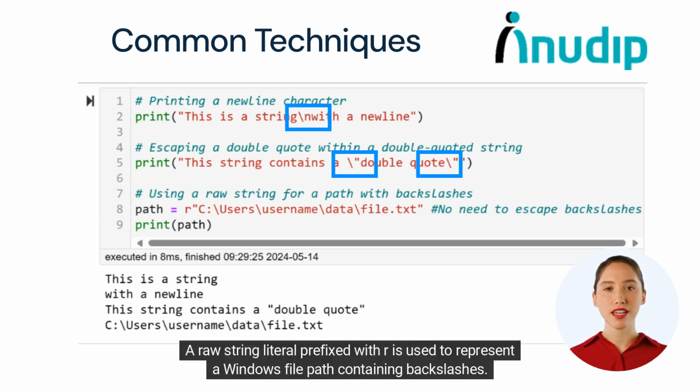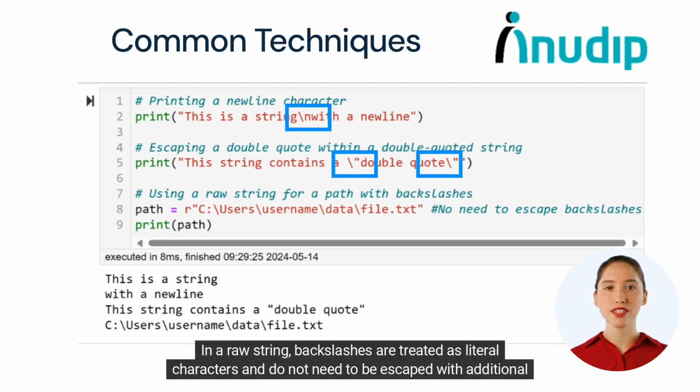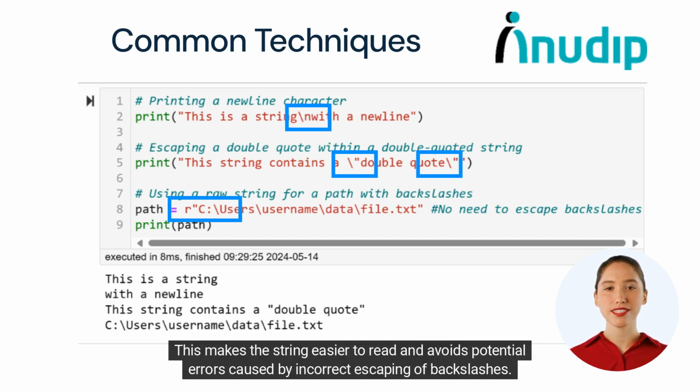A raw string literal prefixed with R is used to represent a Windows file path containing backslashes. In a raw string, backslashes are treated as literal characters and do not need to be escaped with additional backslashes. This makes the string easier to read and avoids potential errors caused by incorrect escaping of backslashes.